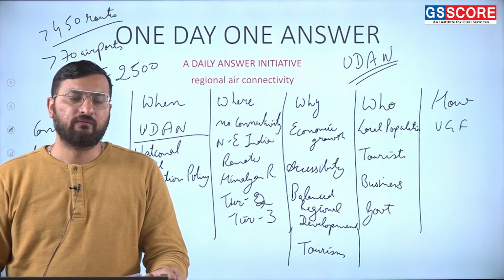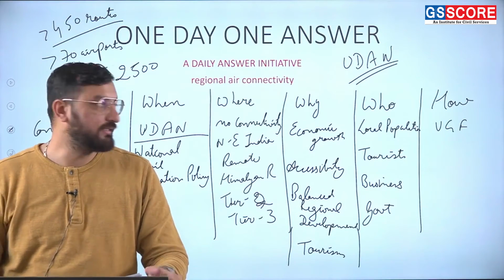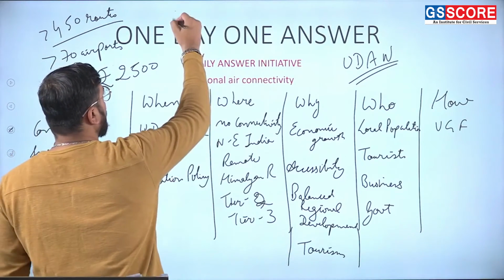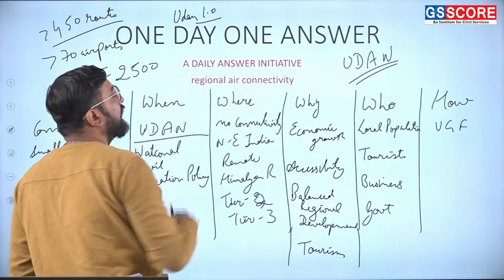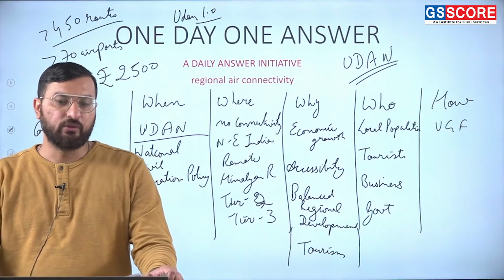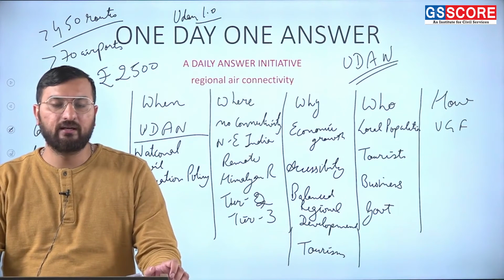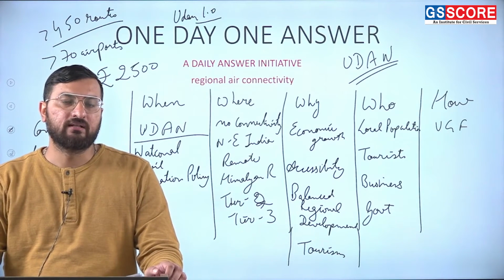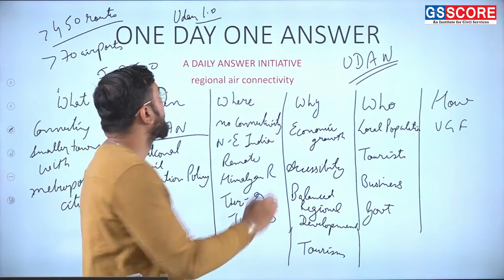In UDAN 1.0, we can talk about how 70 airports were operationalized, including 36 new ones. Under UDAN 2.0, 73 underserved and unserved airports along with helipads were connected.